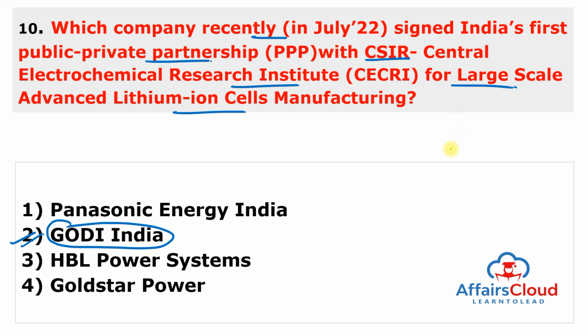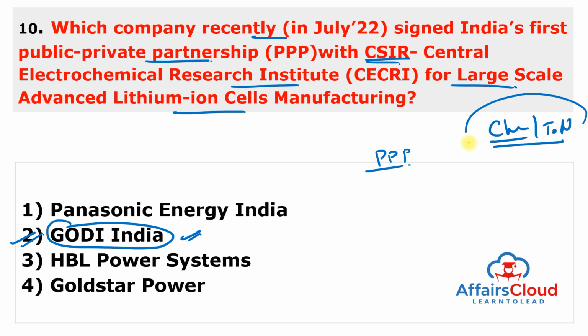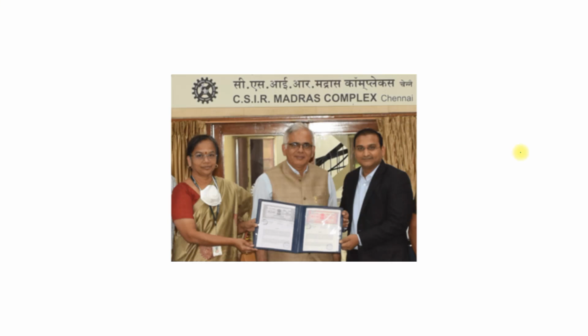The Council of Scientific and Industrial Research, or CSIR, has an institution called the Central Electrochemical Research Institute, and Godi India entered into a public-private partnership so that they can operate and manufacture lithium-ion cells. They will set up this manufacturing facility in Chennai, Tamil Nadu. So, you can see here, it is India's first ever public-private partnership for large-scale advanced lithium-ion cell manufacturing.